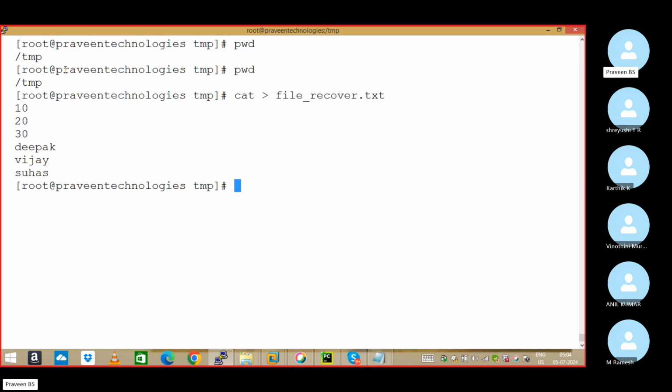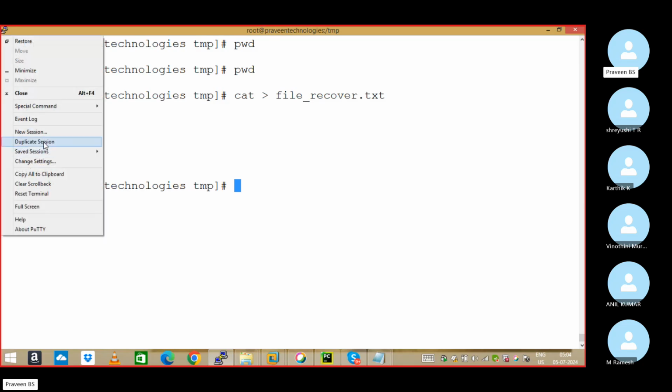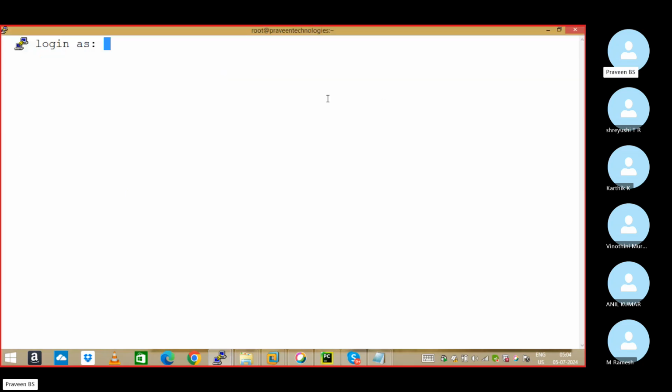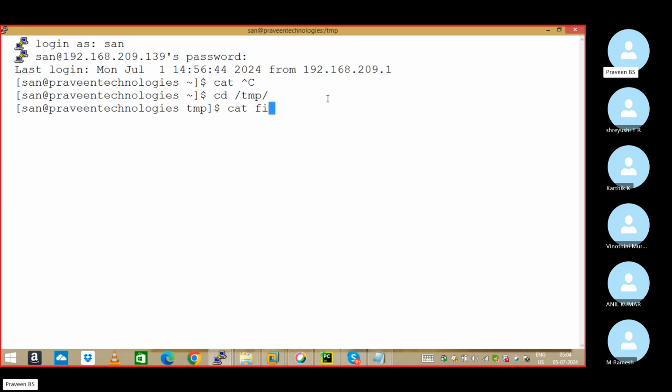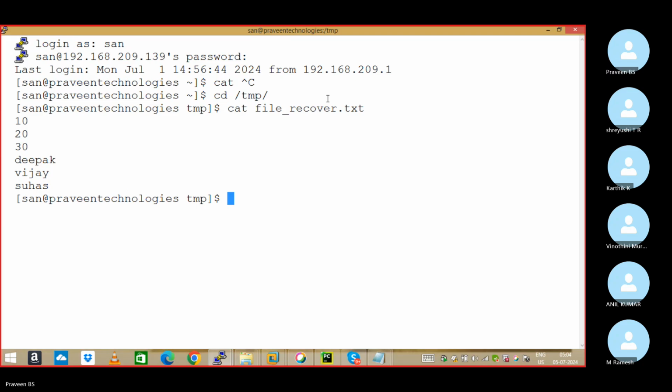This is the file, sir. I'll open another duplicate session and log in as Santosh. Go to TMP only, file underscore recover. Tail command we know, it shows the last lines. Is the tail command in closed mode or open mode? Closed mode. Tail command is closed mode, cat command closed mode, everything is closed mode.